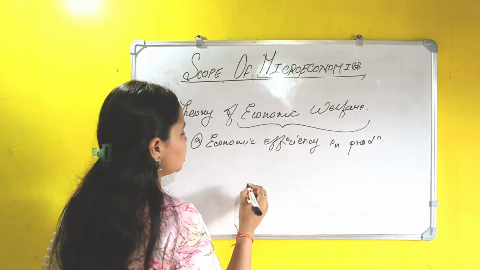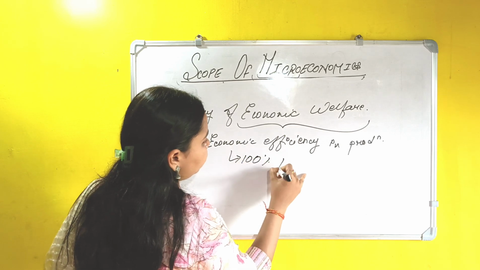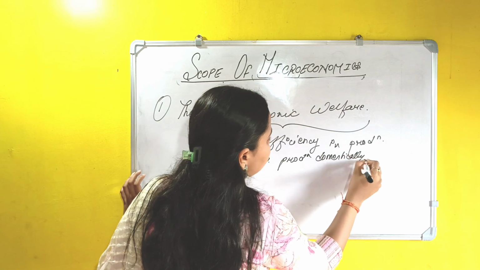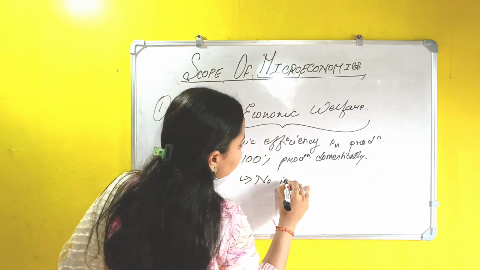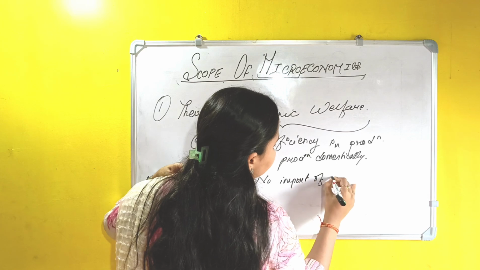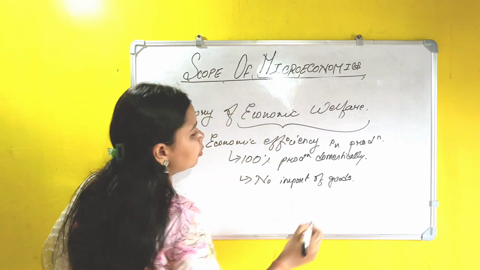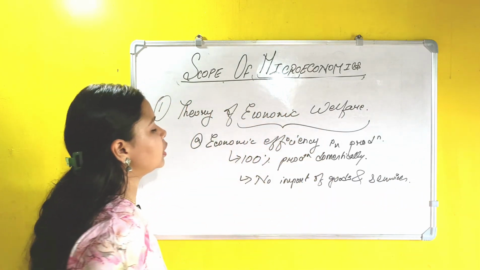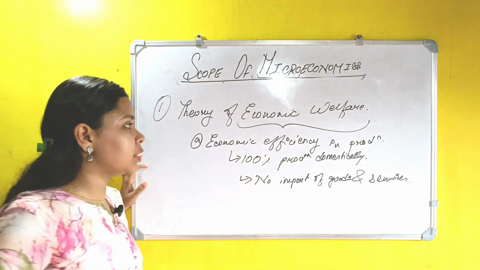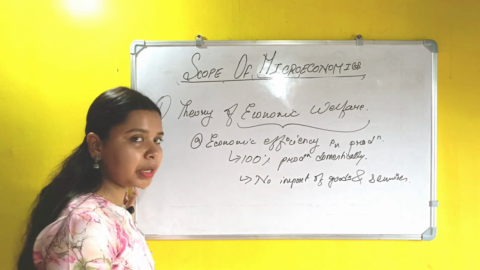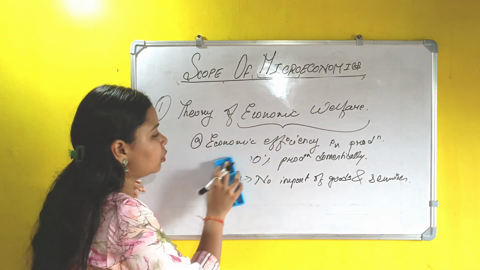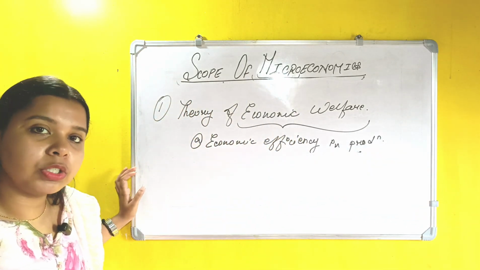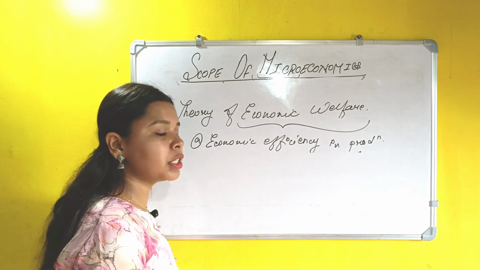Economic efficiency means 100% production domestically, and it also means no import of goods and services. So the basic meaning is that we should produce goods and services in our country 100% and should not be dependent on any other country for the consumption of any particular good. If we have achieved this situation, then we can say that we have economic efficiency in production.